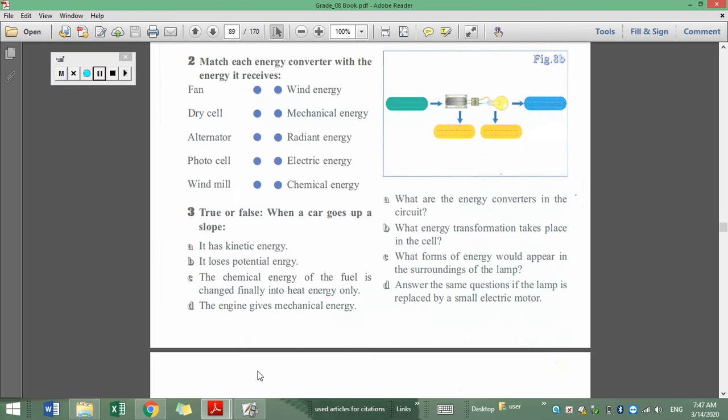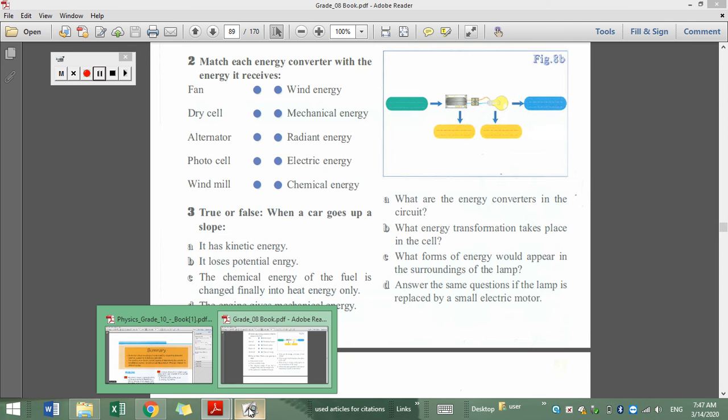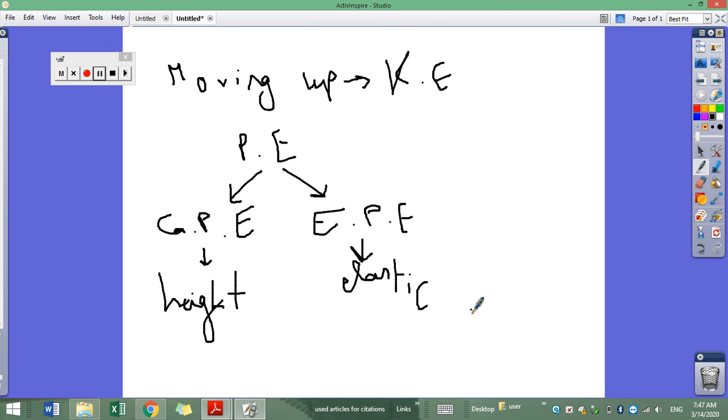So in this case, when the car is moving upwards along a slope, when we talk about a slope, we have an inclined plane, a car moving upwards along it.